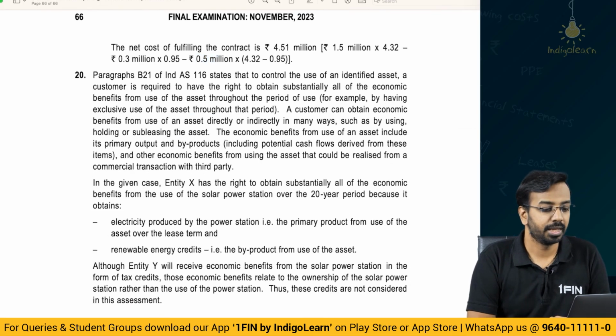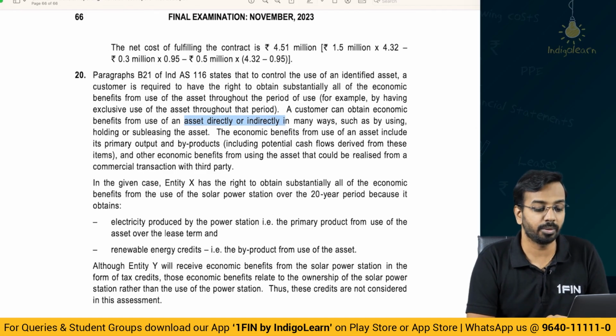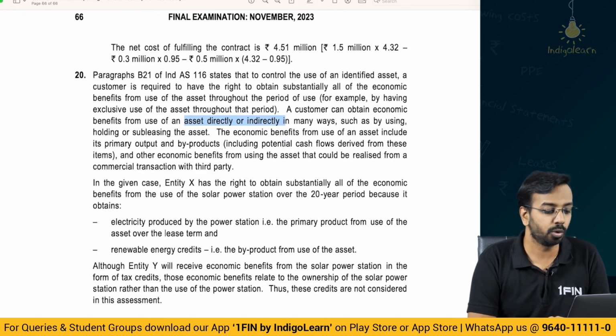So as you can see, to control the use of an identified asset, a customer is required to have the right to obtain substantially all of the economic benefits from use of the asset through the period. A customer can obtain economic benefits of an asset by using it directly or indirectly in many ways, such as by using, holding or subleasing the asset. Economic benefits from the use of an asset include primary products and byproducts and other economic benefits.